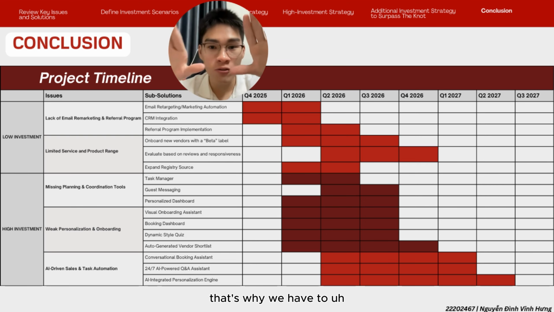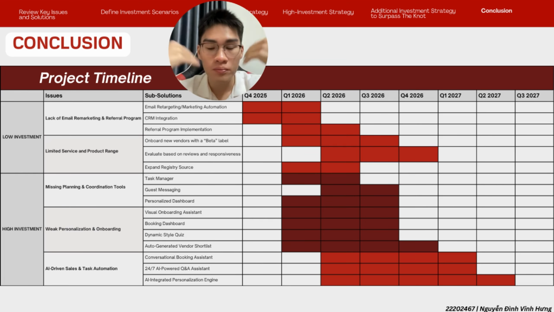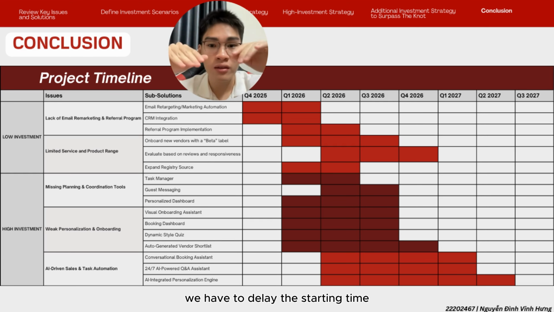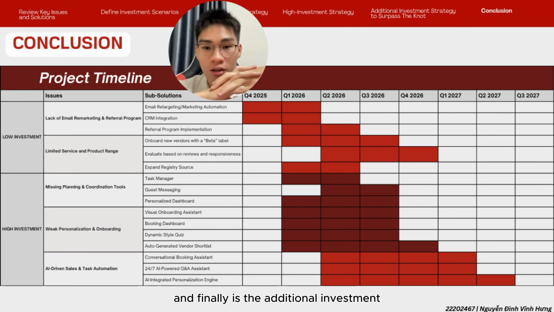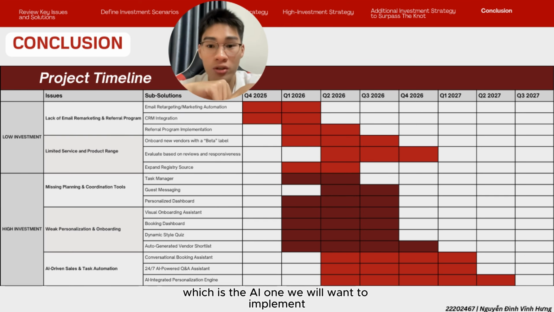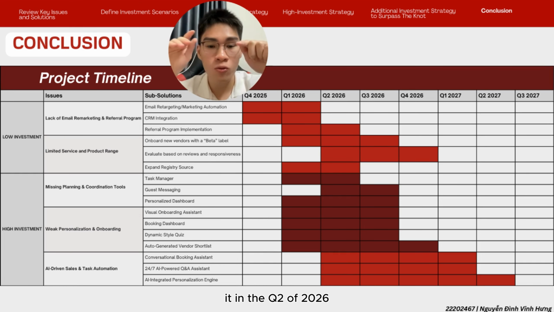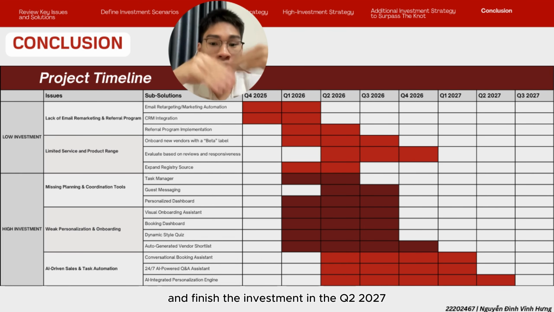That's why we have to delay the starting time so that we have more preparation. And finally, the additional investment, which is the AI one, we will want to implement in quarter two of 2026 and finish in quarter two of